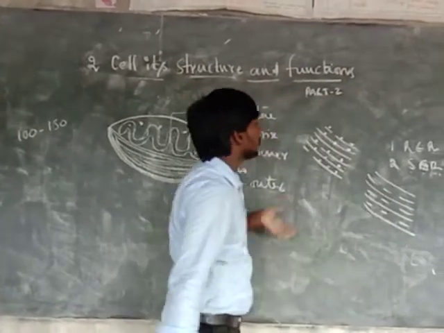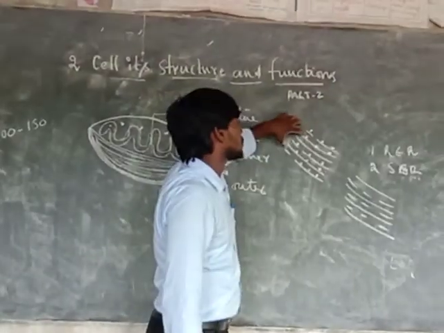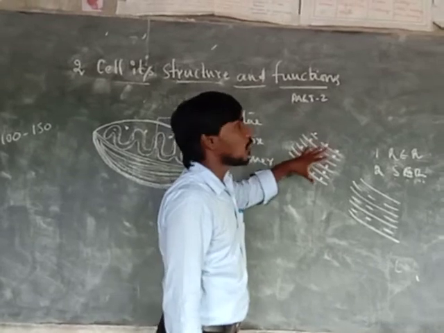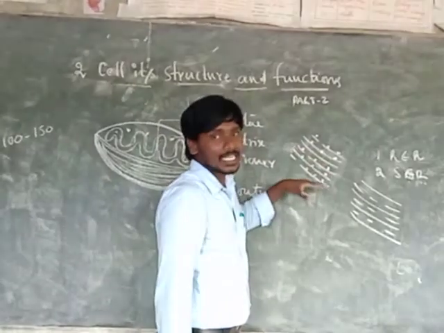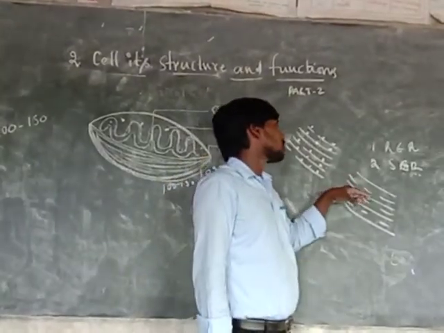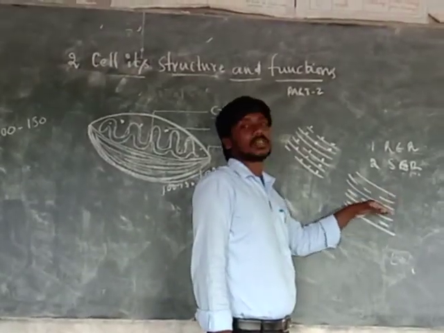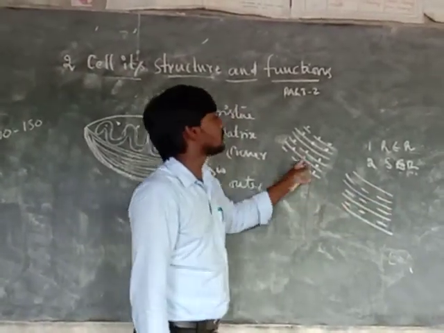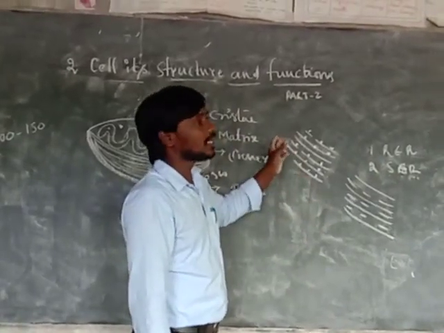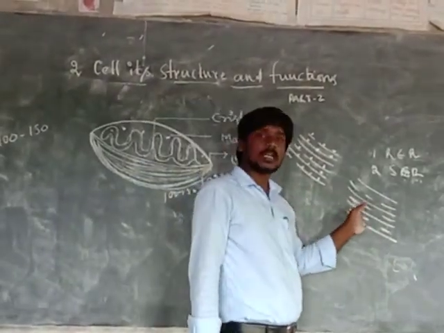So this is the difference between them: whether ribosomes are attached or not. That's why it is rough, as opposed to smooth. When you touch the part with ribosomes, it is rough; that is the rough endoplasmic reticulum. Without ribosomes it is smooth, the smooth endoplasmic reticulum. The difference is that the rough has ribosomes attached, and the smooth has none.